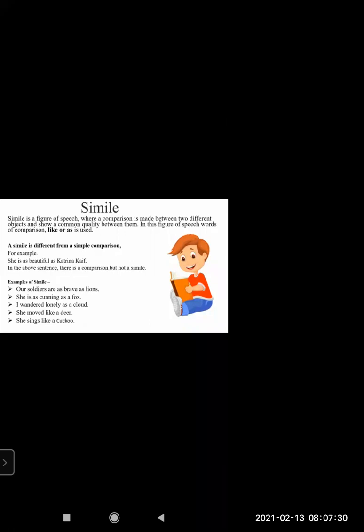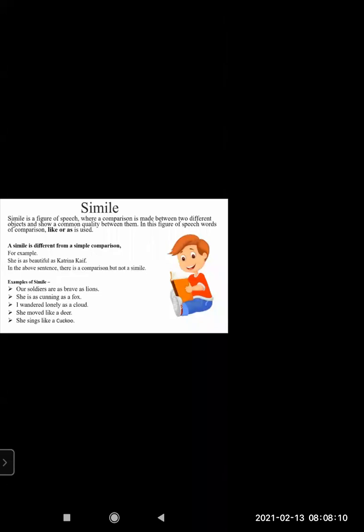The examples which we saw compare people with nature and animals. Like the first one, our soldiers are as brave as lions. The word 'as' has come. Our soldiers are brave like lions. They fight with valor, with great strength, without fear. And she's cunning as a fox. We say that she's not good, she's cunning, but like a fox. So that quality is compared with her by taking an animal there.